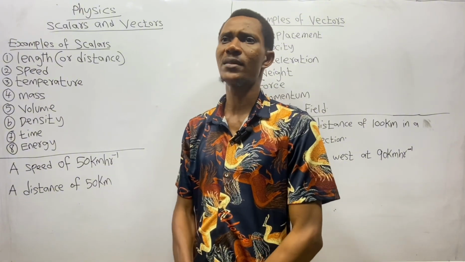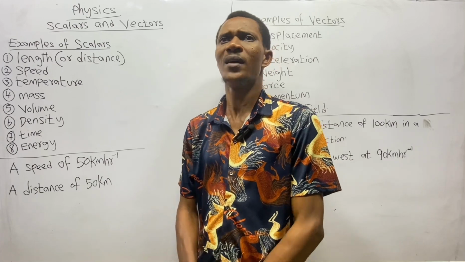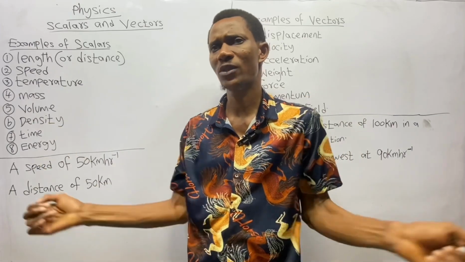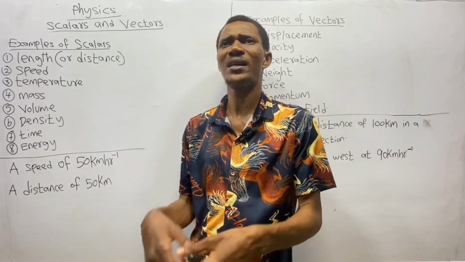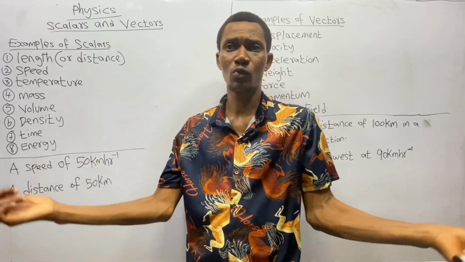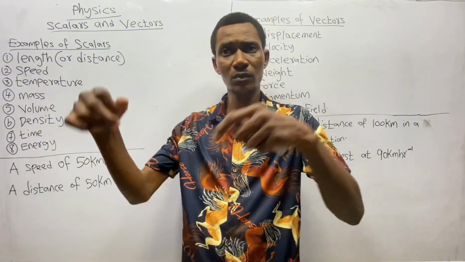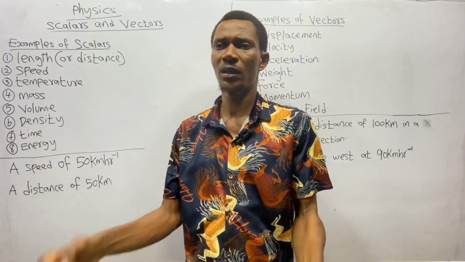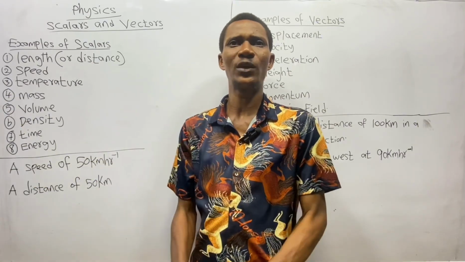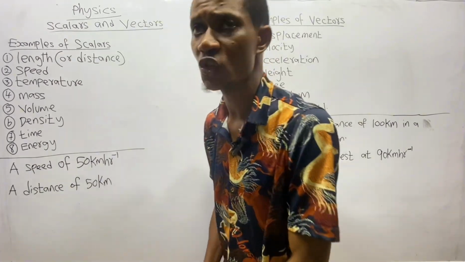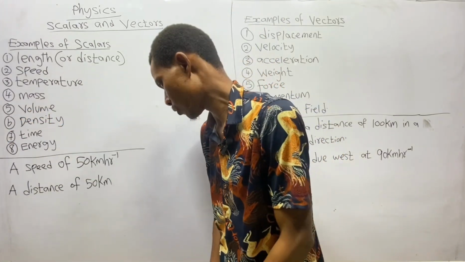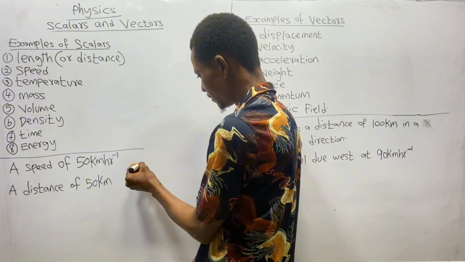Another thing you must know about scalars or scalar quantities is that scalar quantities are added by ordinary arithmetic method. What does that mean? It means that scalar quantities are added in the normal way you add numbers. Like 2 plus 2 will give you what? 4. 3 plus 3 will give you what? 6. So just like that, that's how they add scalars. Let's take, for example, addition of volume. Volume, as we know here, is an example of what? Scalar.